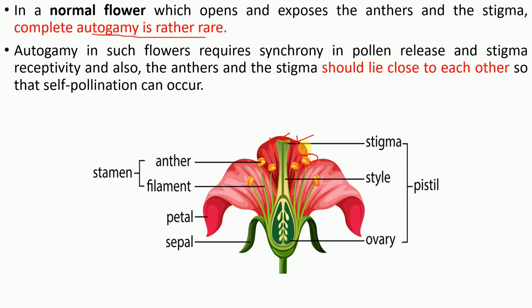But autogamy in such a flower requires synchrony in pollen release and stigma receptivity, and also the anther and the stigma should lie close to each other. What creates this problem is the maturation period of the anther and the stigma.